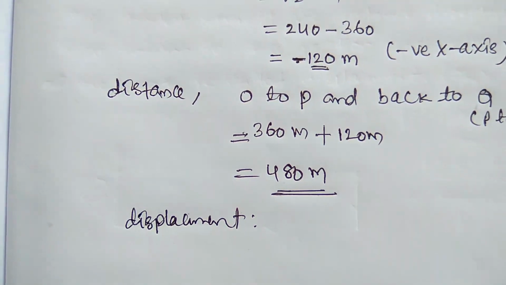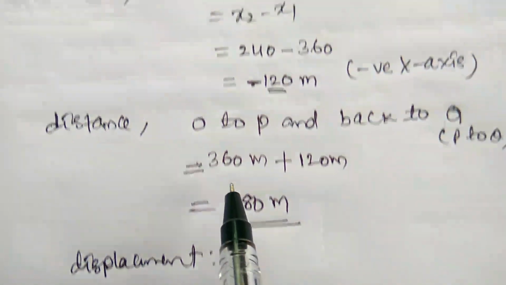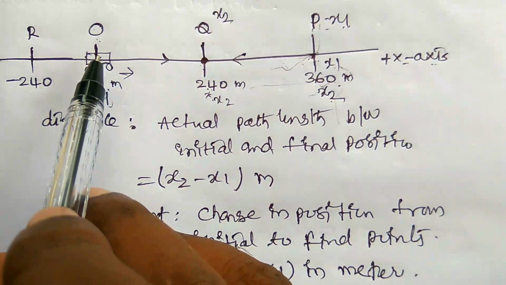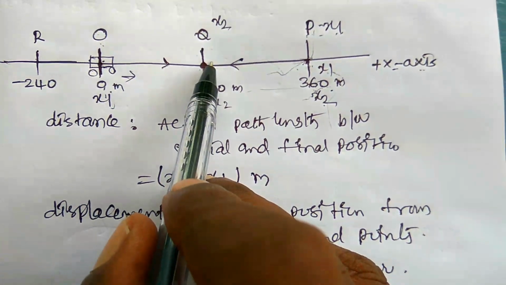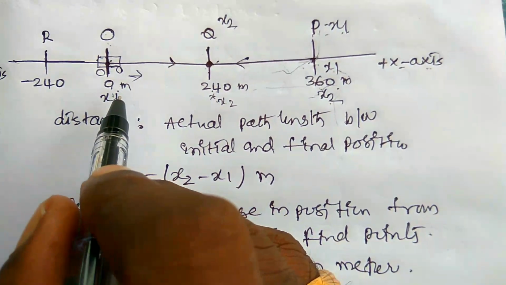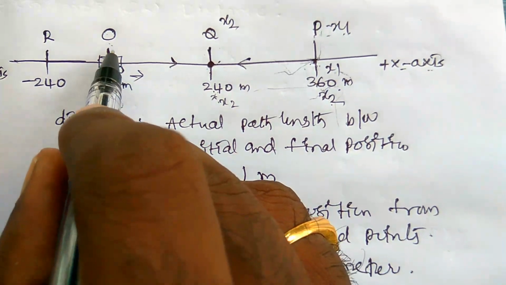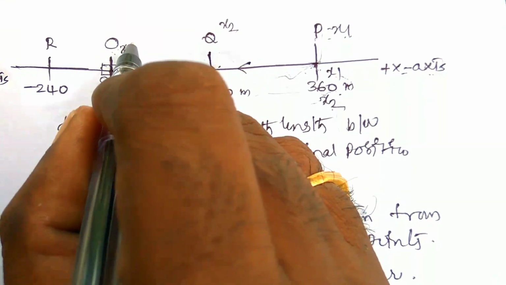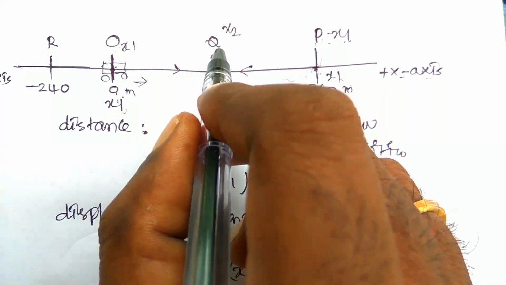In this case, what is the displacement? Find out. From which points here? From the point O to Q. So the displacement between O to Q: O point is x1 and Q is x2.